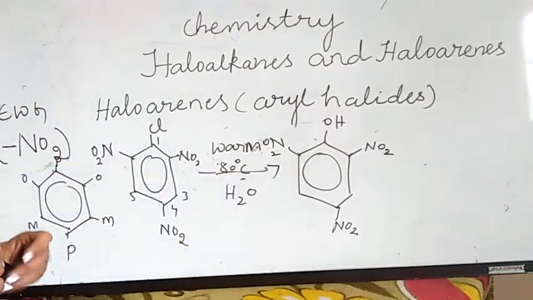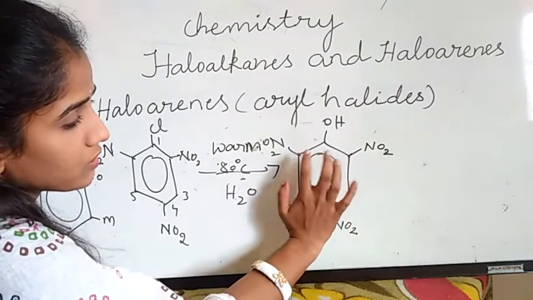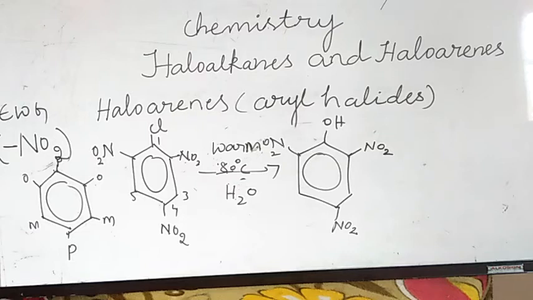So this is 2,4,6 trinitrophenol, or ortho, para trinitrophenol. This shows that the presence of an electron withdrawing group increases the reactivity of aryl halides. We should write the sentence: the presence of electron withdrawing group increases the reactivity of aryl halides.